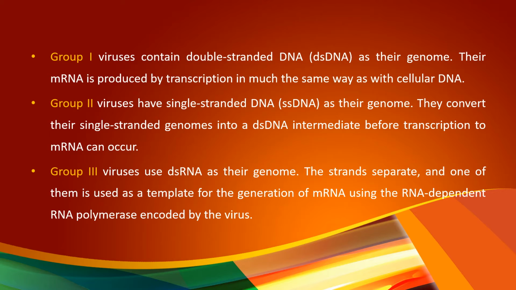Then the third group of viruses has double-stranded RNA as their genome. In this type of viruses, the double-stranded RNA first gets separated, and one of the strands of RNA is used as a template for the synthesis of mRNA using the RNA-dependent RNA polymerase encoded by the virus.